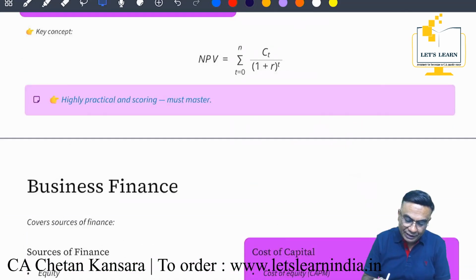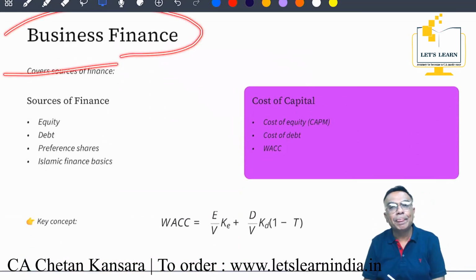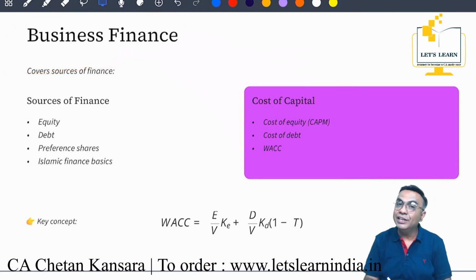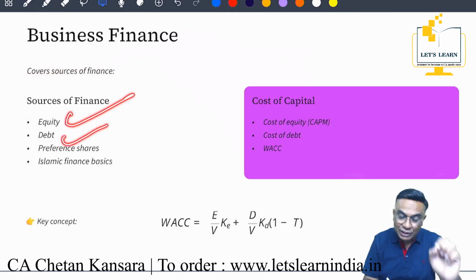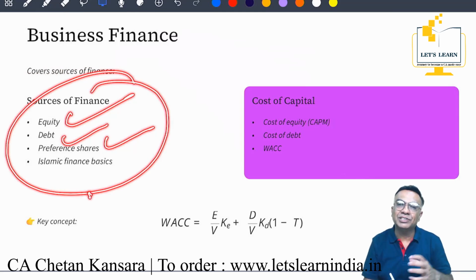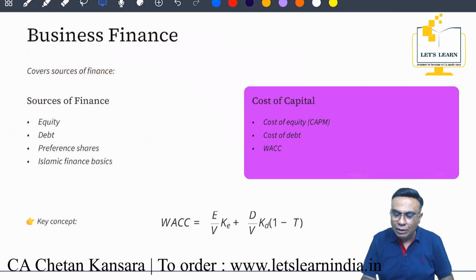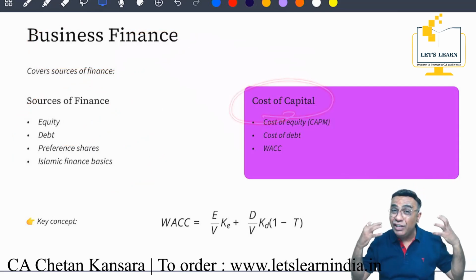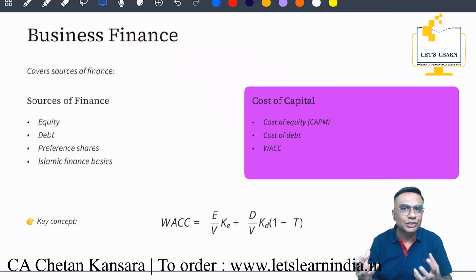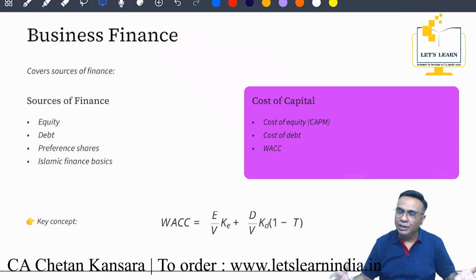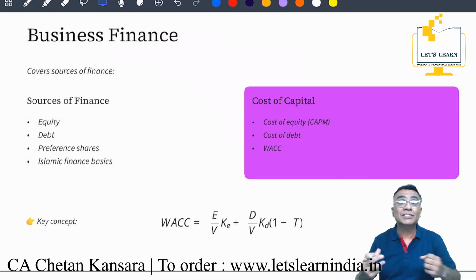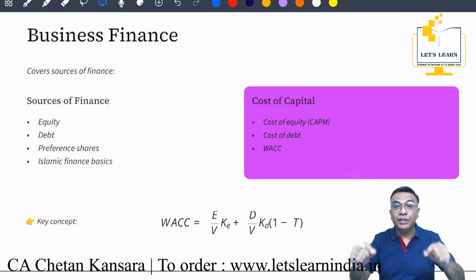Next, business finance, how to raise money. A company can raise equity, and can raise funds by issuing debt or preference shares, and all these sources of finance are to be studied in detail in our syllabus. Here we are going to cover mainly the calculation of cost of capital, because every fund which the company takes from the public, maybe equity, maybe debentures or bonds, has some cost.